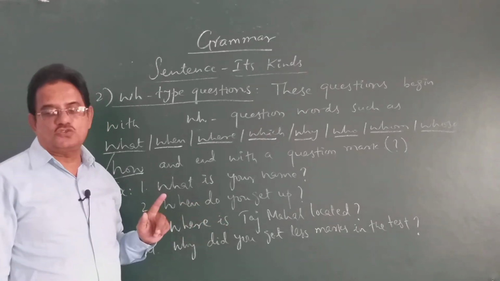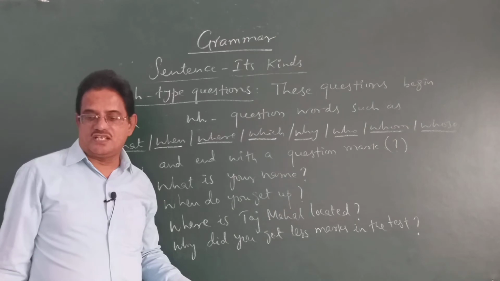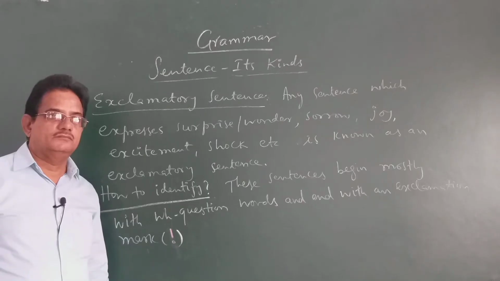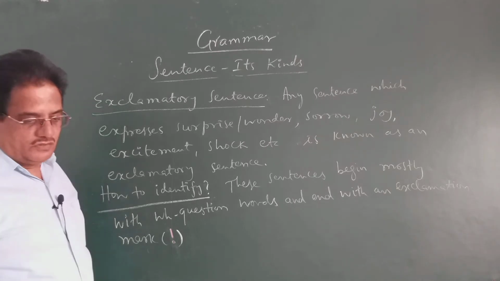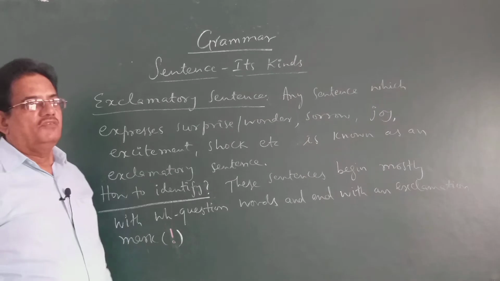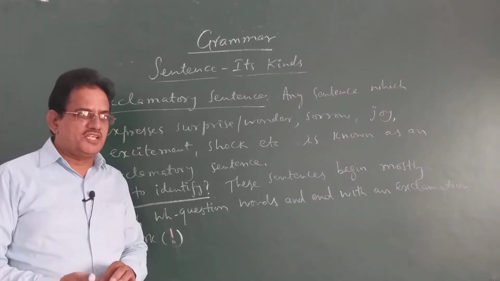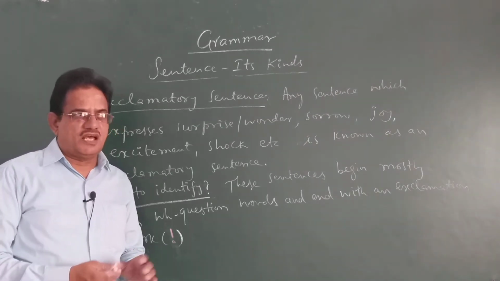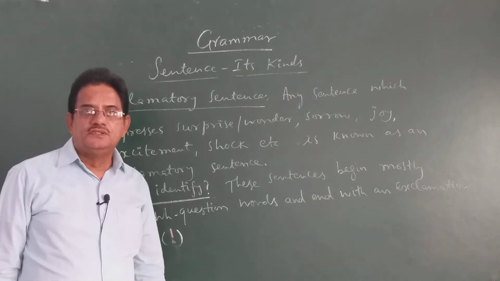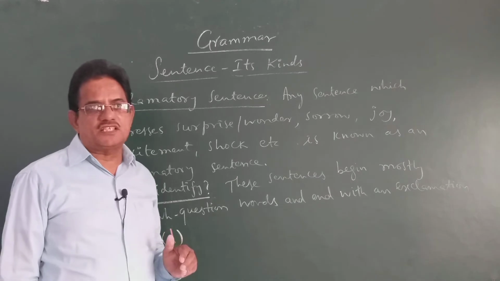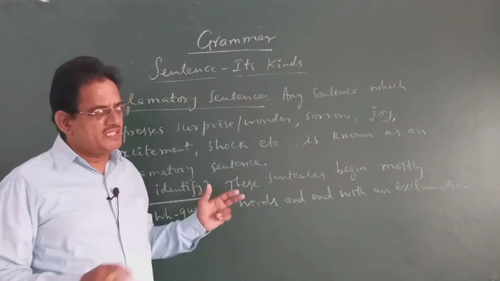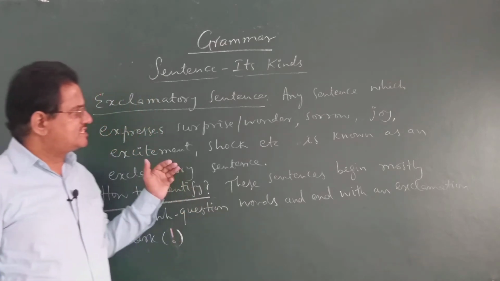Right. Let us go to the next kind of sentence, exclamatory sentences now. Now, the fourth kind of sentence, exclamatory sentences. We all know exclamatory sentences are very easy to identify because they always end with an exclamation mark. Okay, the next type of sentence, that is optative sentences, also end with an exclamation mark only, but there is a difference between these two. Let us see the difference.